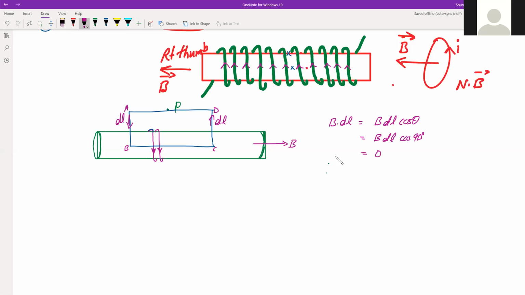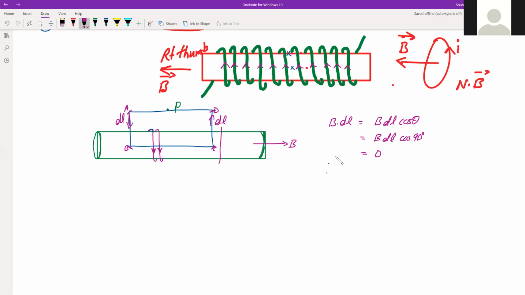So the magnetic field in this section and this section, the line integral of B dot dl in these two sections is going to be 0, right? So that is the first thing which we have to note. We should understand why here it is 0.